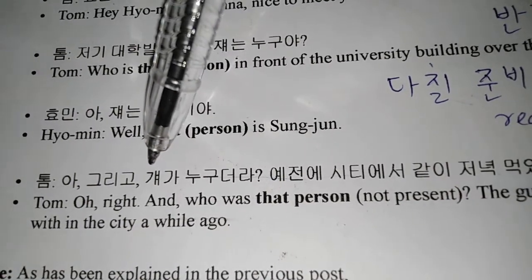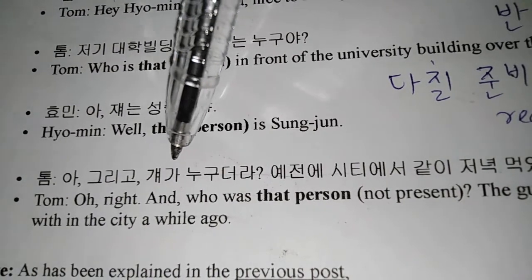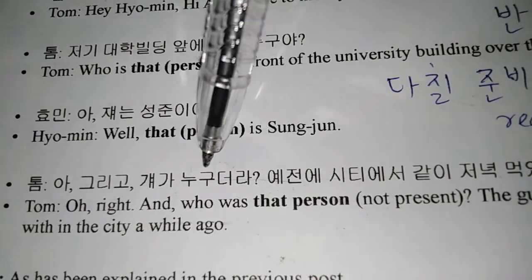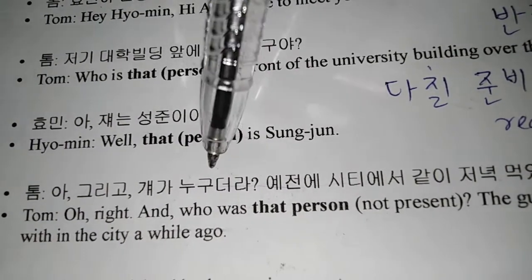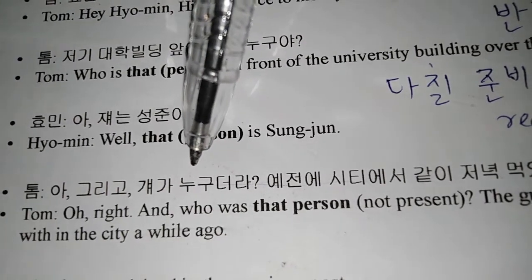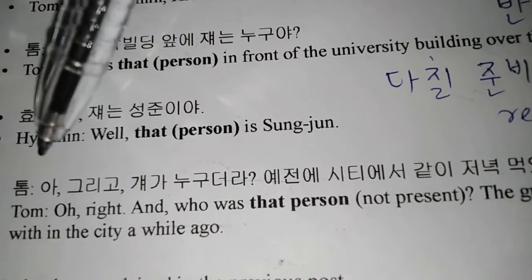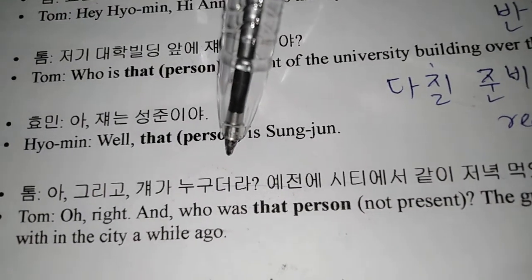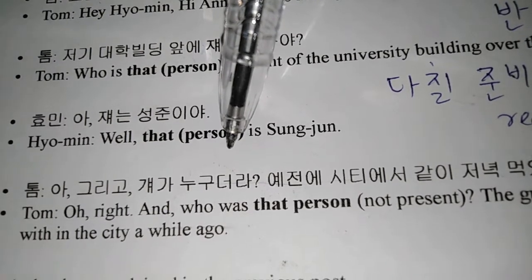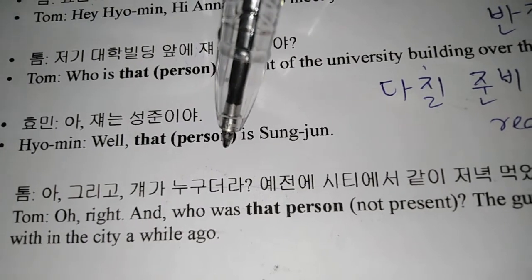걔는. So they're talking about some person who is not there now, not physically there right now. 누구더라. So 더라 is added at the end like that to show that they are trying to remember something, but they can't remember it that much, so they are just wondering while saying that.